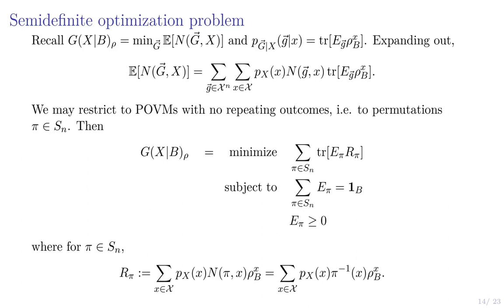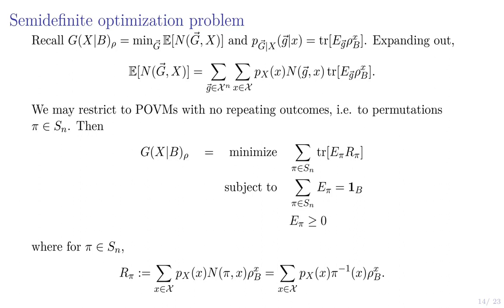So we end up with the SDP here, where you minimize the trace of E_pi, which is our POVM element indexed by permutation, times R_pi, which we've written down here. So it's the number of guesses when you choose the guessing order pi. And you can actually write that nicely in terms of the permutation as pi inverse of x. So here's our SDP formulation.